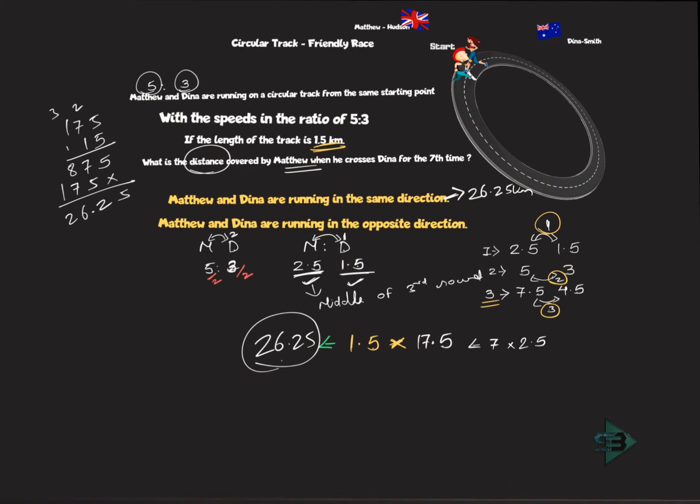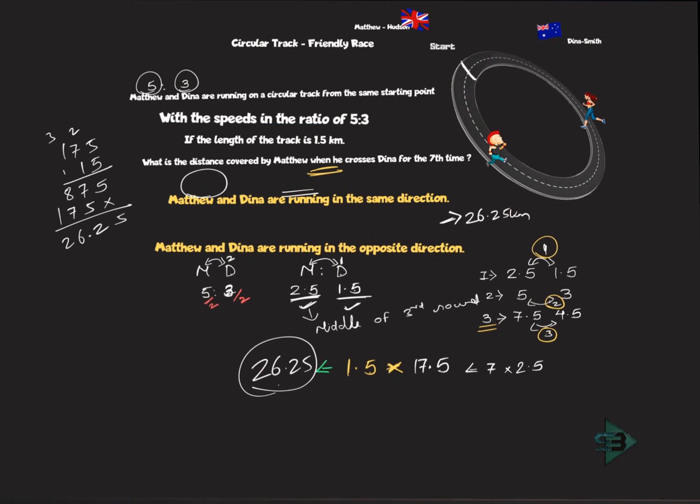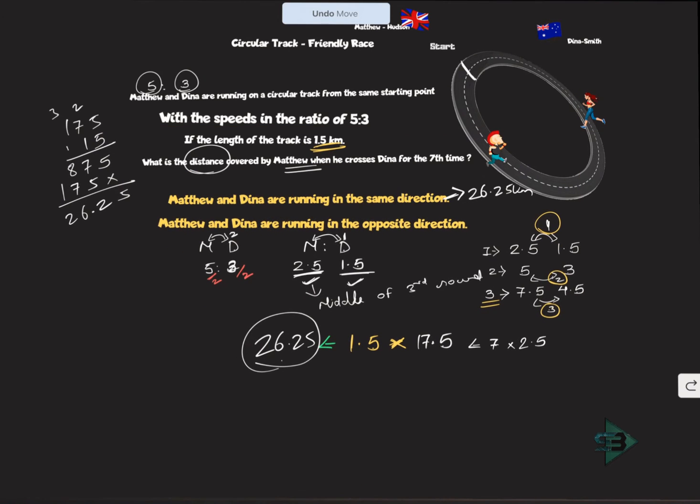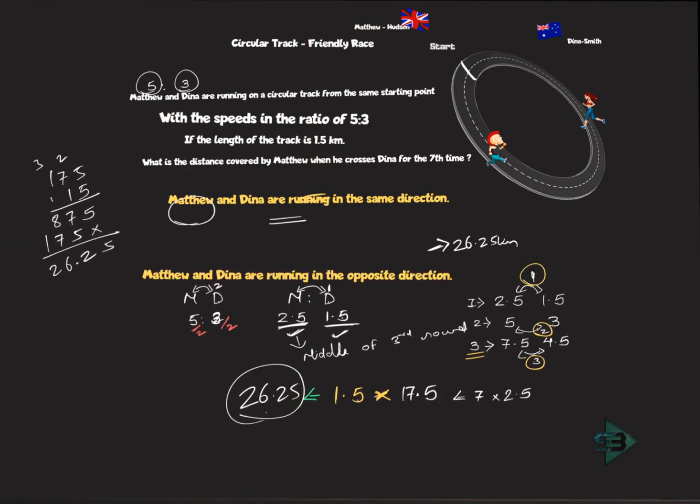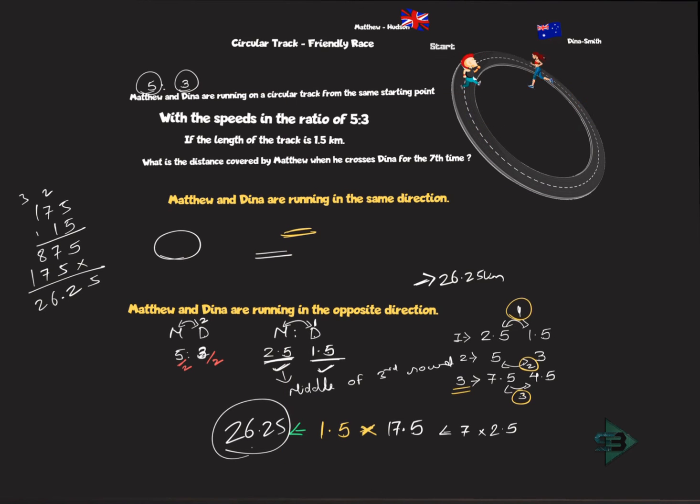Now let's see the next part of it, which is asking what? When Matthew and Dinah travel in the opposite direction. Now what is the meaning of traveling in the opposite direction? So Matthew is here and Dinah is going here. When they meet for the first time, what is the distance that is being traveled by Matthew and Dinah? Together they cover one round.